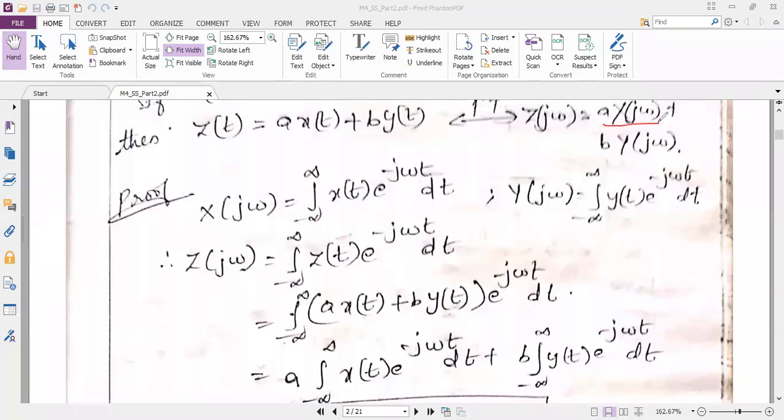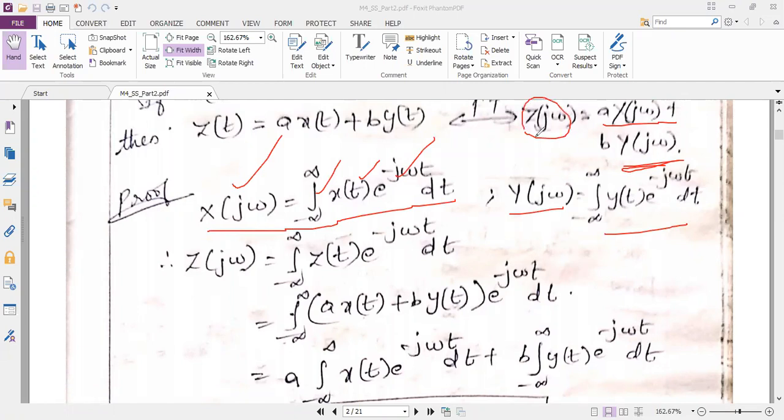See, the right hand side I have X of j omega, Y of j omega in the statement. So I should develop the formula for that. What is the formula? X of j omega I know very well. It is integral minus infinity to plus infinity x of t e power minus j omega t dt. Similarly, Y of j omega is equal to integral y of t e power minus j omega t dt. And similarly, I have one more term at the right hand side, Z of j omega. That also I am writing as integral minus infinity to plus infinity z of t e power minus j omega t dt. So now we will take this as a reference equation.